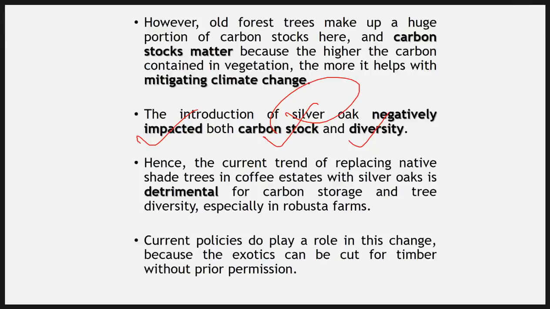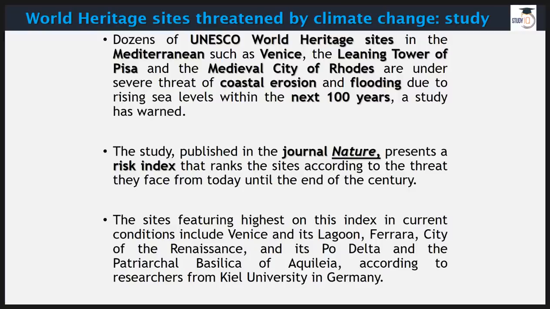Now we have a news item: World Heritage sites are under threat from climate change. This was published in the journal Nature. UNESCO World Heritage sites, particularly in the Mediterranean region, like Venice, the Leaning Tower of Pisa, the Medieval City of Rhodes, and other places as well.